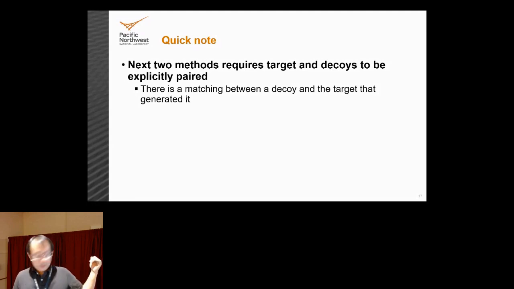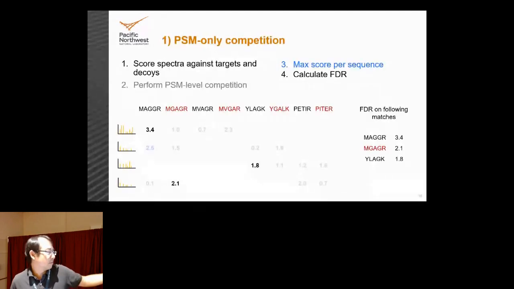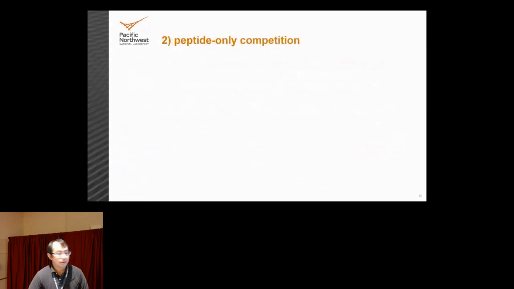And so in this table shown up here, the first one is the target, and the one after that in red is always the paired decoy following it. So the first 2 are paired, the second 2 are paired, the third 2 are paired, and the fourth 2 are paired. All right, so the second method that we're going to quickly discuss is called peptide-only competition.